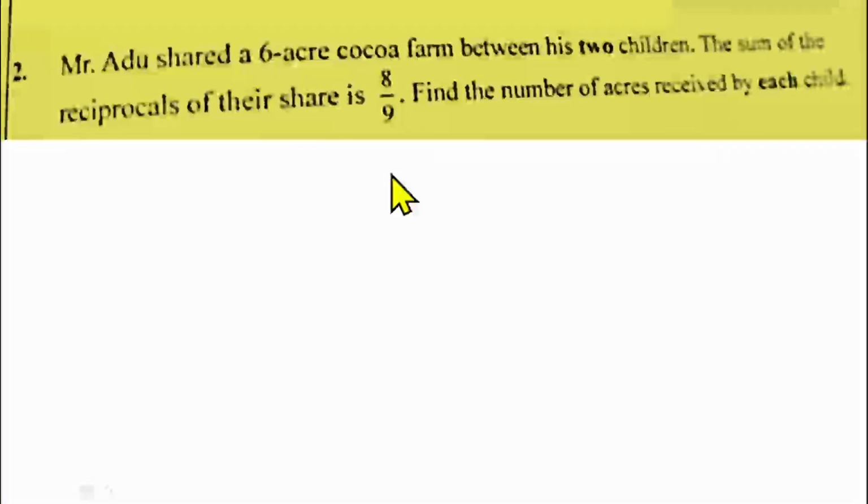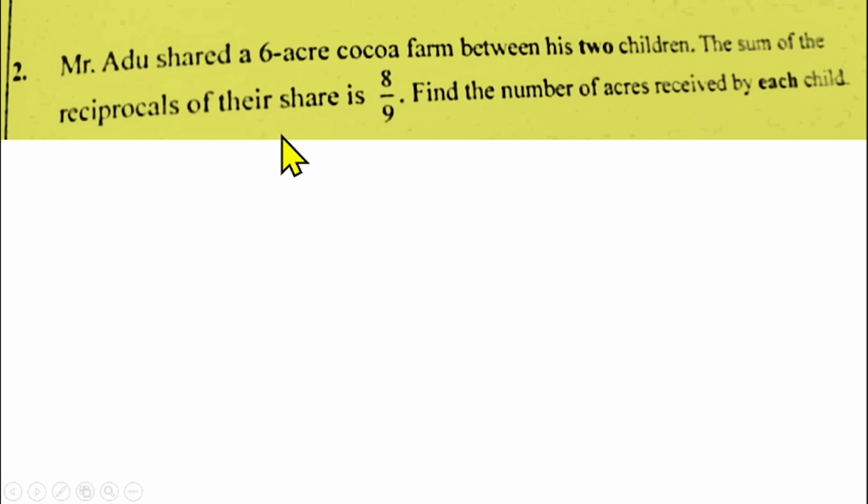Question number 2 is from the ratio or word problem. It's from word problem. Mr. Adu shared a 6 acres cocoa farm between his 2 children. The sum of the reciprocals of their share is 8/9. Find the number of acres received by each child.